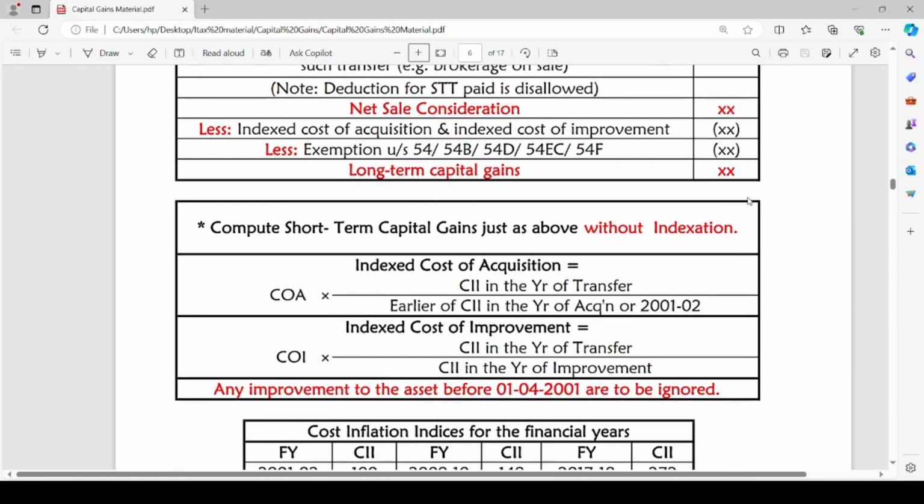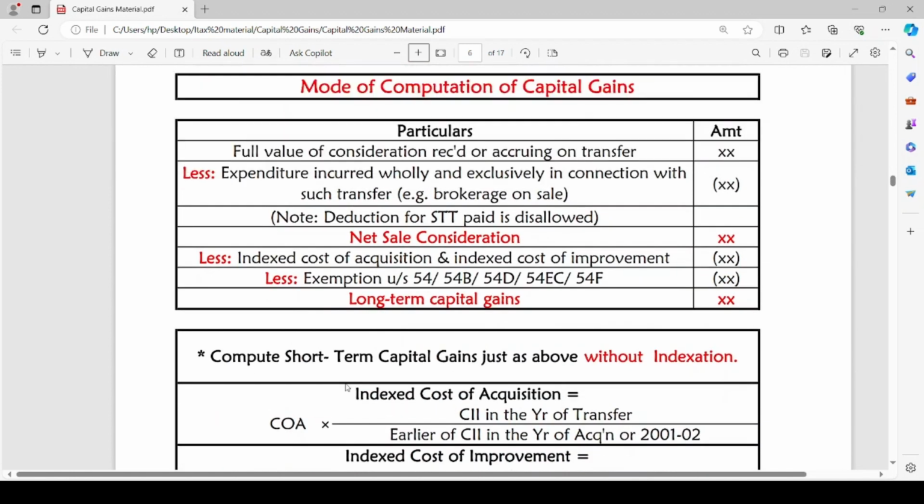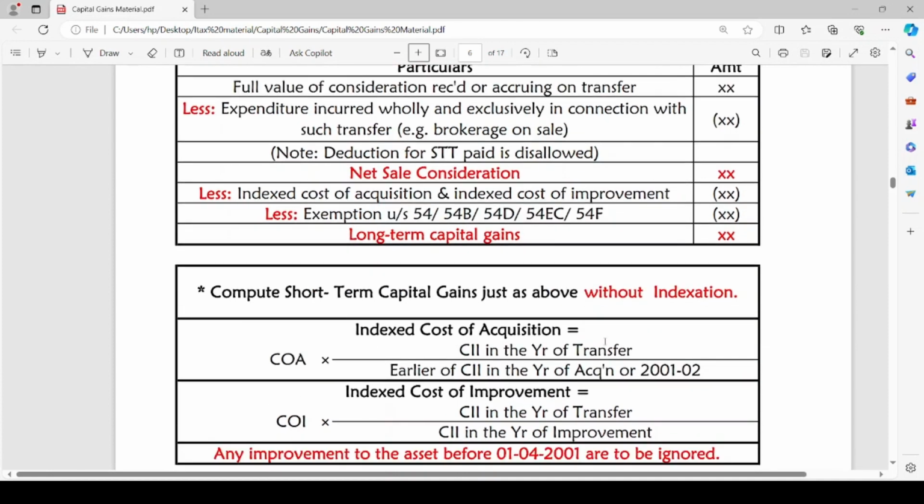To compute short term capital gain, the above format is used, but we do not provide for indexation. What is indexation? The indexation effect is given so as to adjust for the inflation effect on the price of the capital asset.